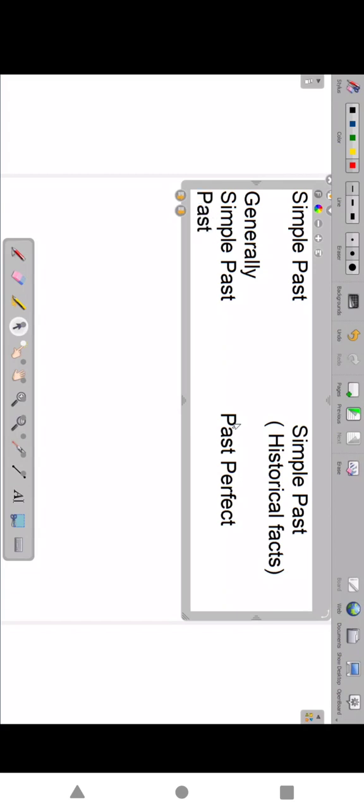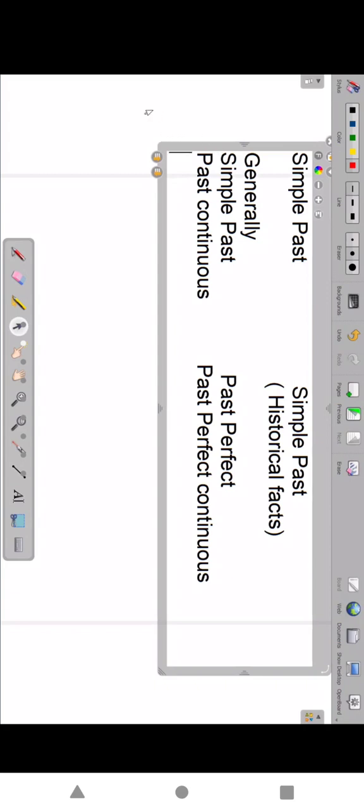Past continuous will change into past perfect continuous. Padma said that she had been watching TV. So simple past changes to past perfect, and past continuous to past perfect continuous.